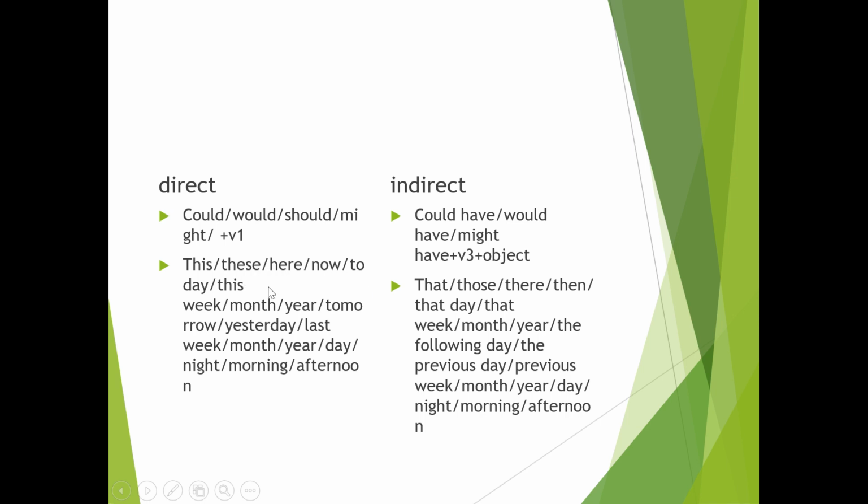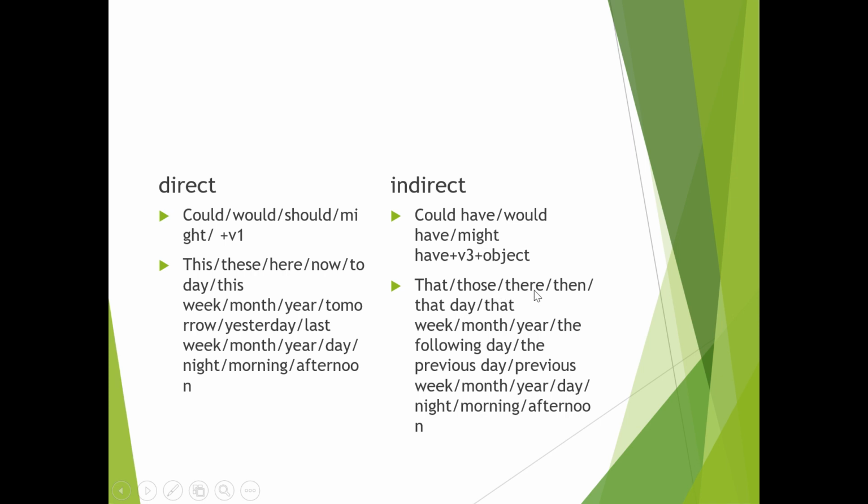This, these, here, now, today, this week, this month, this year, tomorrow, and yesterday, last week, last month, last year, last day, last night, last morning, last afternoon. This is all direct, and in indirect it changes into that, those. This changes into that, those.